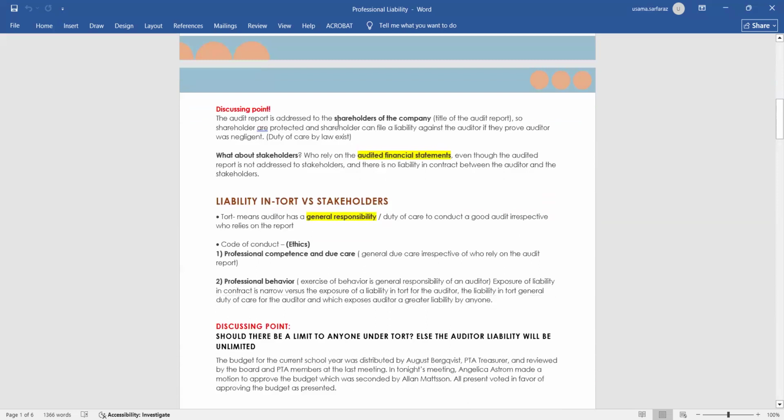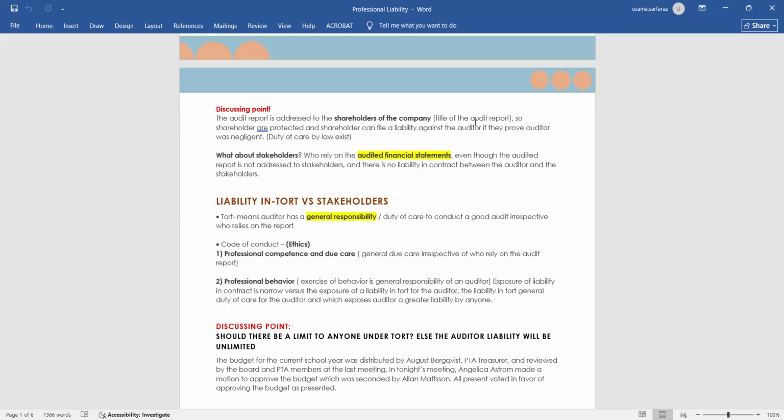The auditor's report is addressed to the shareholders of the company. If you have seen the audit report, the first element of the report is the title of the report. The first title of the auditor's report is Independent Auditor's Report.